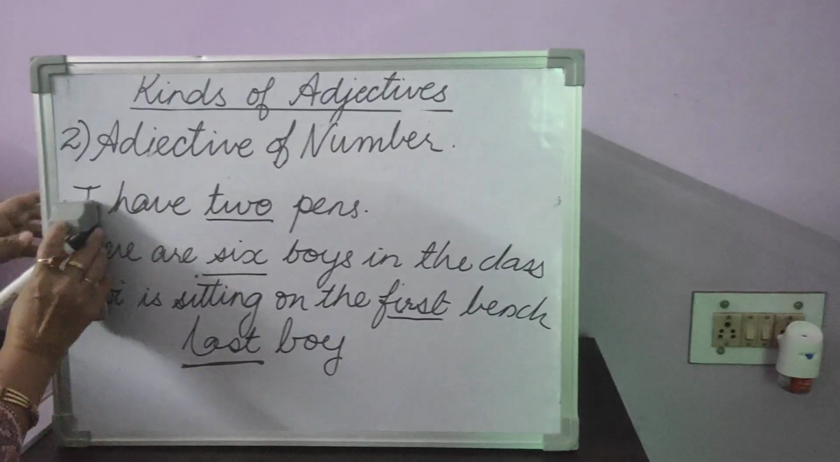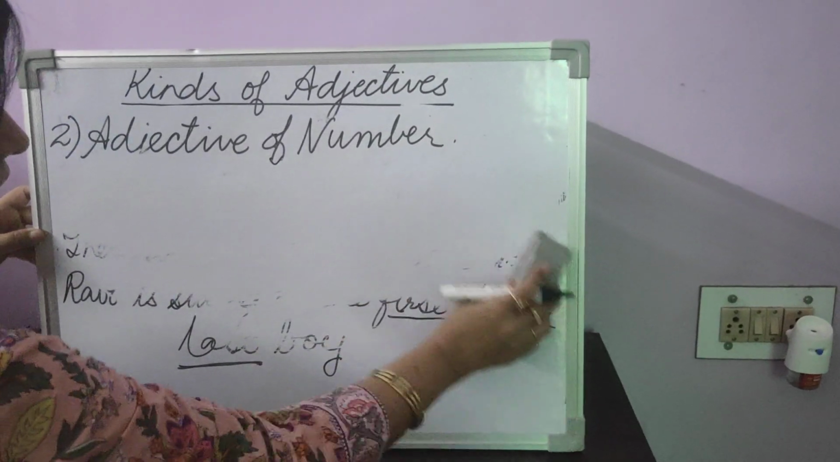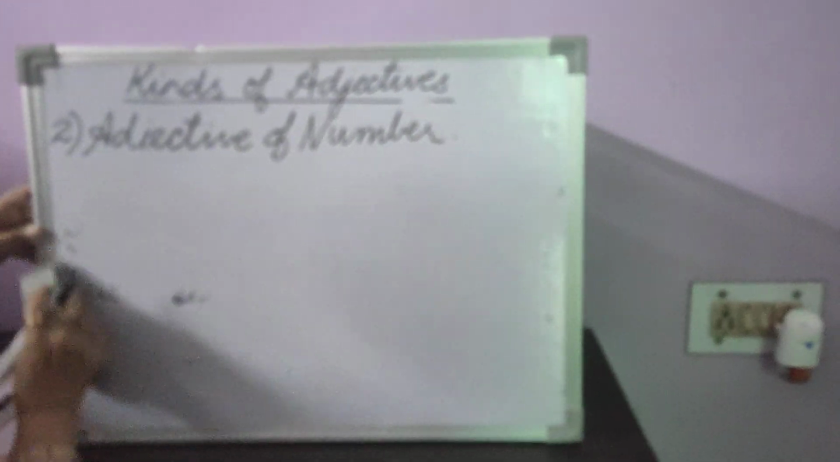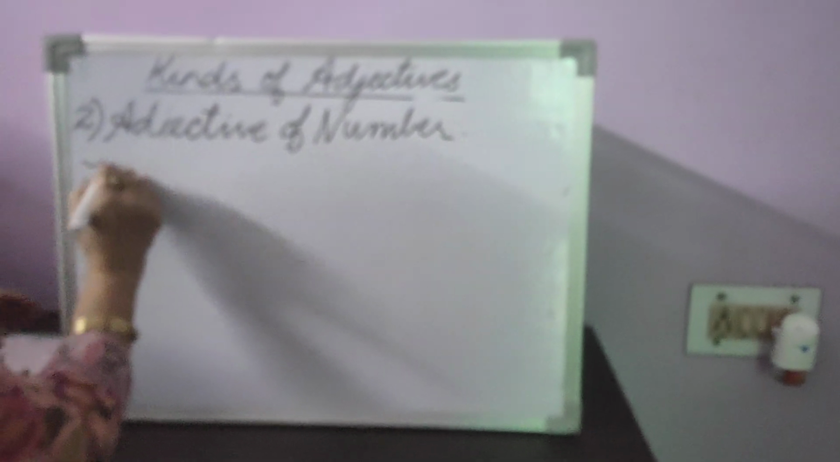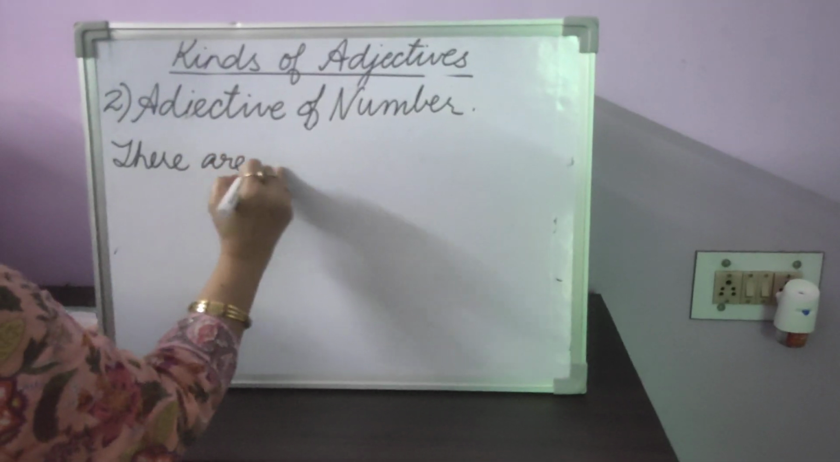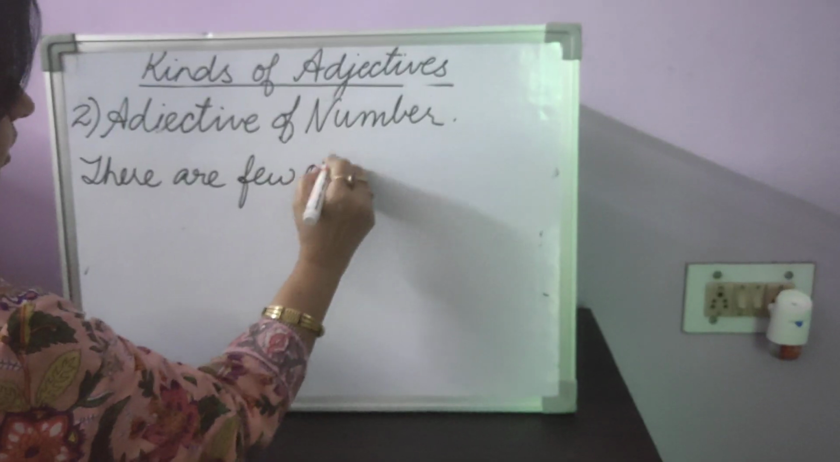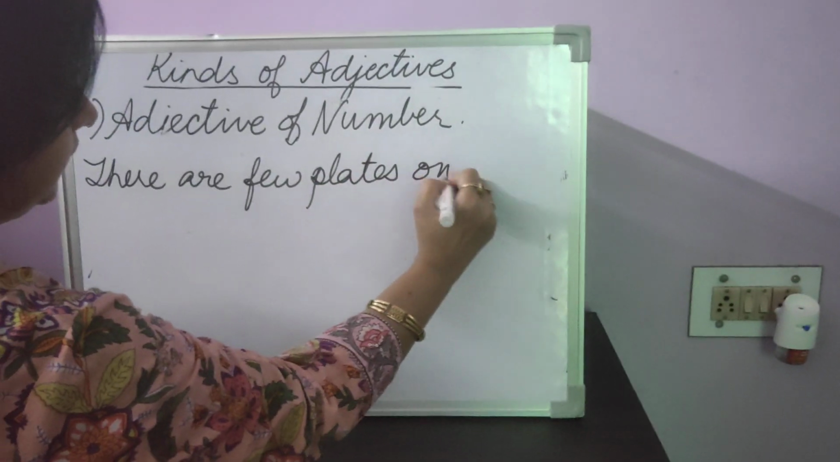Now, look at this example. There are few plates on the table.